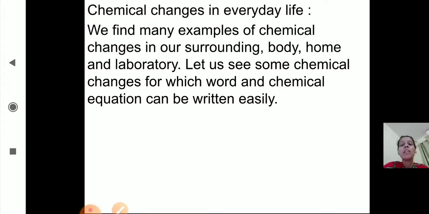In our surroundings also we have seen many types of chemical changes. In the laboratory also we see many types of chemical changes. The chemicals react with each other, and that is called a chemical reaction. So these are the different chemical reactions. Now we will see a few examples based on this, and we will see how to write down these chemical changes as a word equation and as a chemical equation.